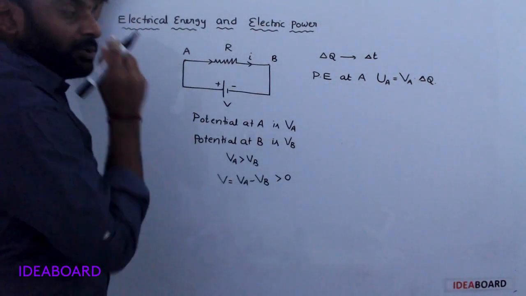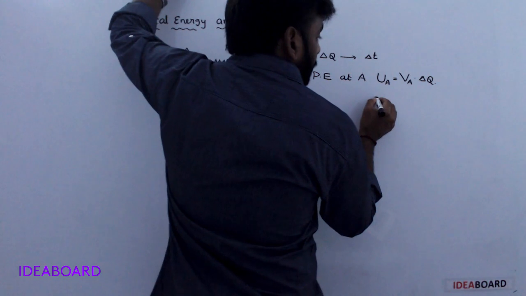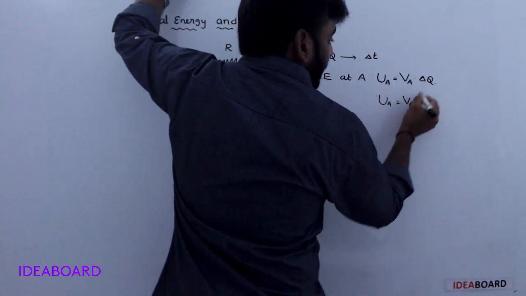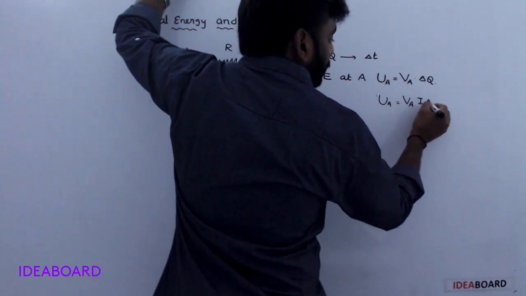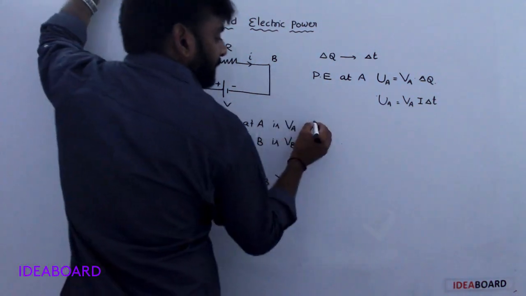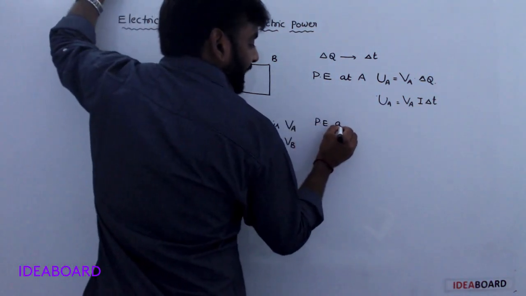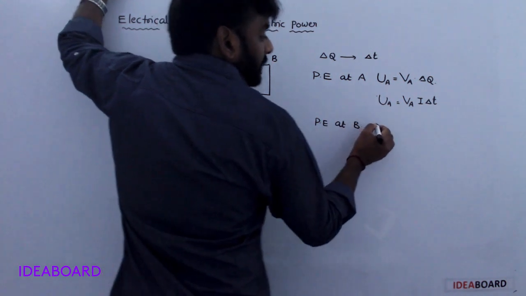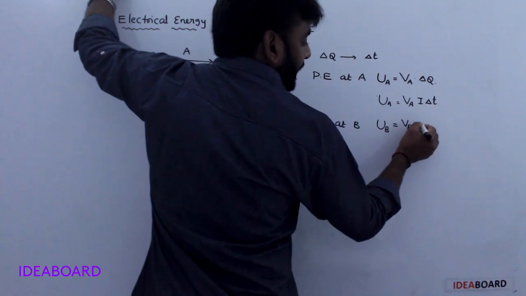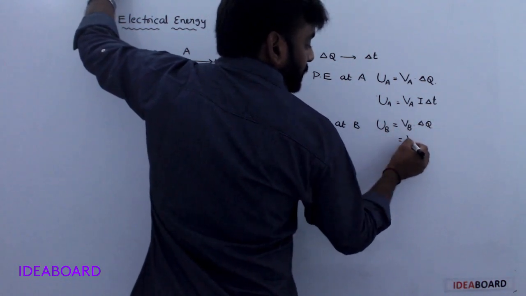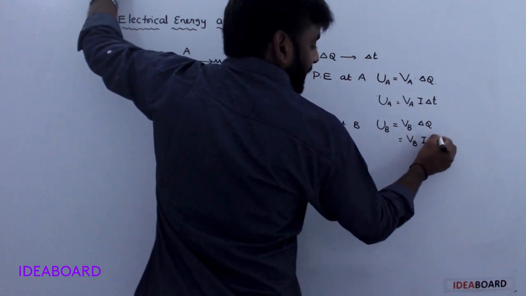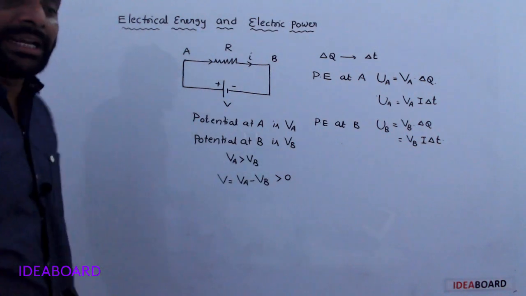Potential at that point into charge. Understood? So V suffix A, charge is written as current into time. At the same time, potential energy at B, U suffix B, is equal to V suffix B into delta Q. So V suffix B into current I into delta T.